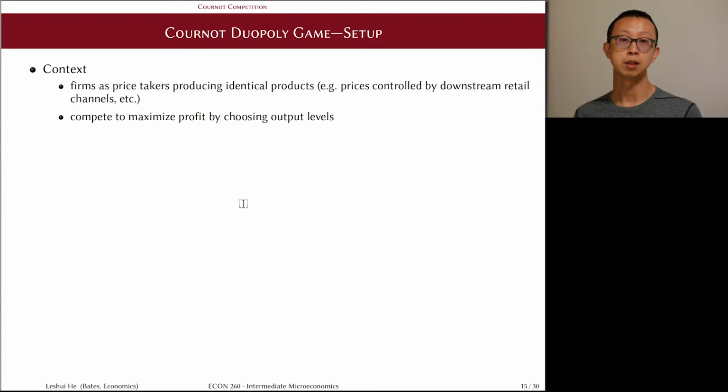More specifically, the model assumes that the firms produce identical products, such that the consumers cannot distinguish one's product from the other, and the firm cannot directly control the price of their products. Perhaps because the firms have a high inventory cost, so they have to sell all the products, or because the pricing is controlled by some downstream retailers. The implication is that the demand side eventually sets the price of the good, and the firms react to the price and to each other's output by choosing their own output levels.